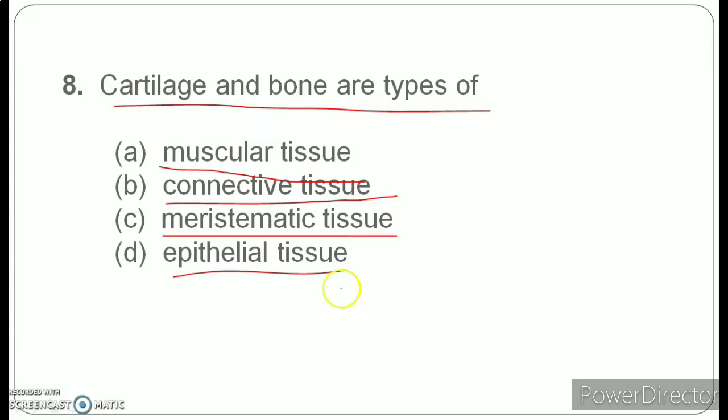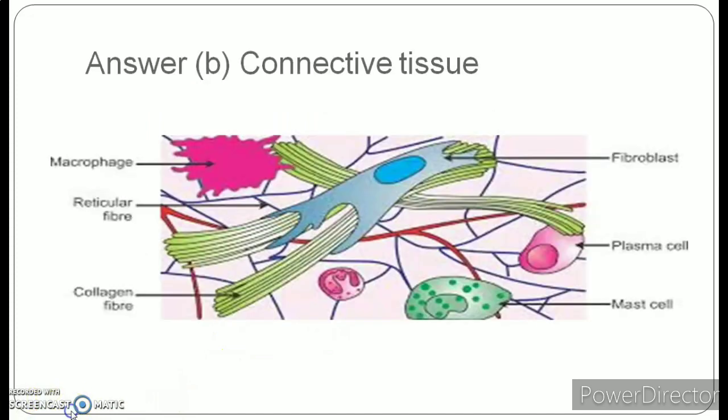Okay, so the correct answer for this question is option B, that is connective tissue. So here is the basic diagram of the connective tissue. What I can tell you are the very basic functions and the characteristics of the connective tissue. Connective tissue, as you know students, is also termed as the packing tissue, and it is distributed approximately 30 to 40% of the body weight, forms a sheath around the organs. And the functions of connective tissues are binding and packing, attachment, support, storage, and so on.